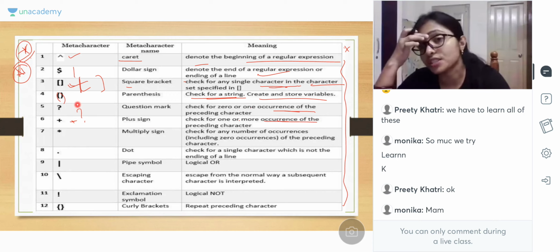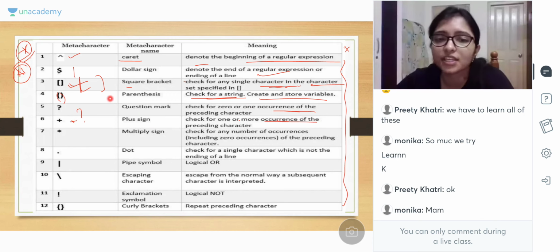We learn this in the TOC. Plus means one or more, and star means 0 or more. Check any number of occurrence, including 0. I told you, from the TOC concept you can learn it.